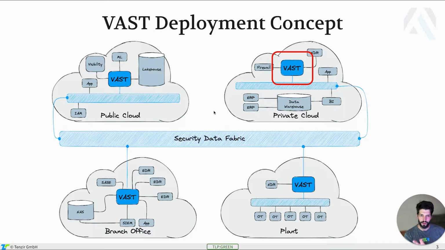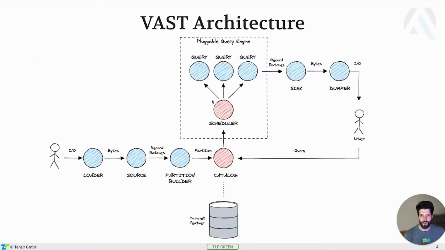And let's zoom into one of those VAST nodes in more detail. The architecture within each node follows the actor model, and this is how we structure the application logic. Each circle here represents an actor, blue for one that can spawn multiple times and red for a singleton component. It really resembles a microservice architecture, but process boundaries can be drawn quite flexibly. For example, all actors can run in a single process in an embedded setting or run in a containerized way across your orchestration engine of choice.